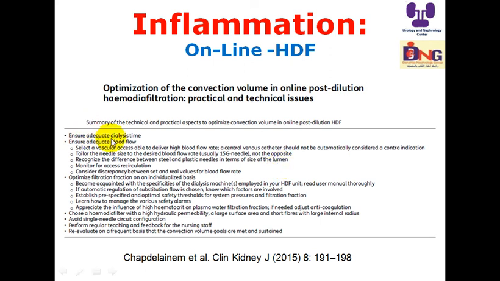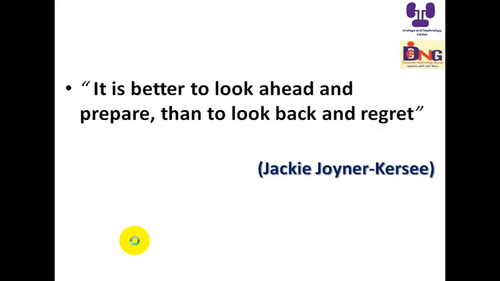We should ensure adequate dialysis time and adequate blood flow, select the proper vascular access, monitor access recirculation, consider discrepancy between set and actual values, and optimize filtration fraction. Use a hemodiafilter with high hydraulic permeability, avoid single needle circuits, perform regular technical training and feedback for the nursing staff, and reevaluate on a frequent basis. So we should improve the service altogether to deliver these parameters.